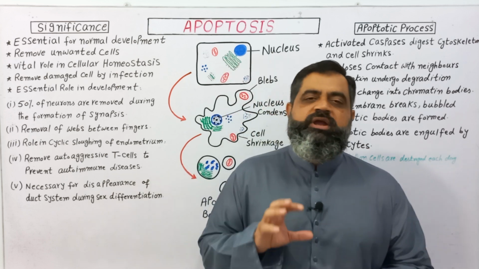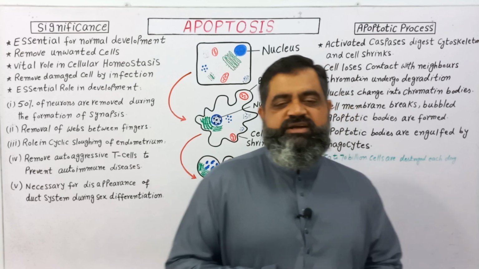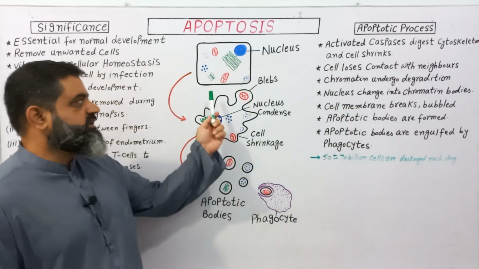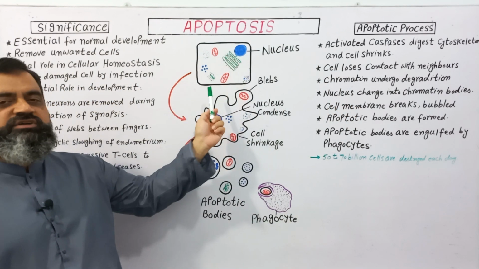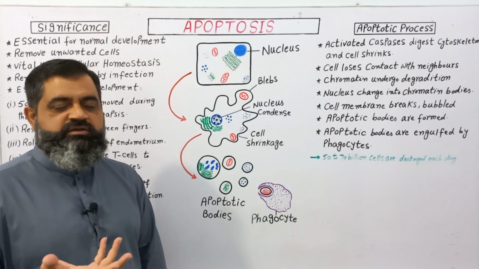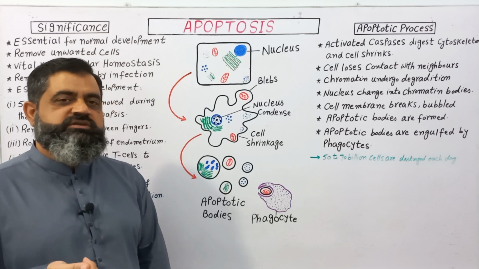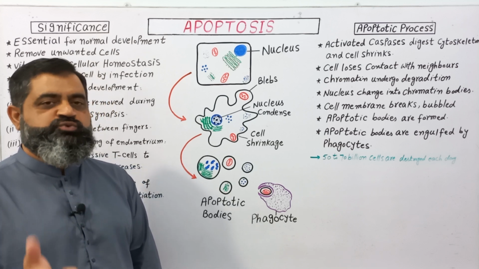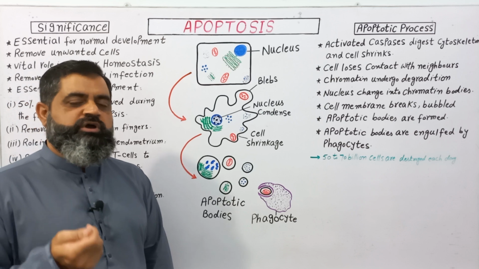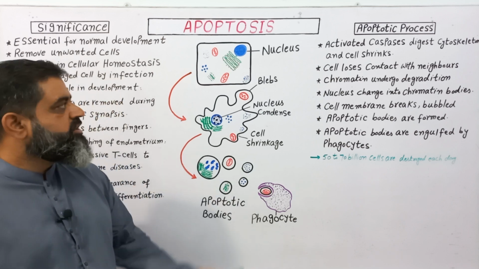Now we are going to look at the process of apoptosis. So let's look at the cell. This is a normal cell of a body, but for certain reason it has to be destroyed, it has to be killed. So from intrinsic signals or through extrinsic signals, this cell will commit suicide, and through a process of apoptosis, this cell will be removed from our body.